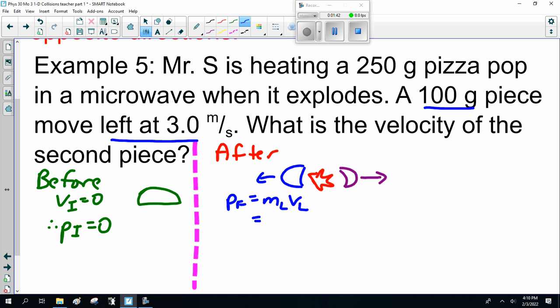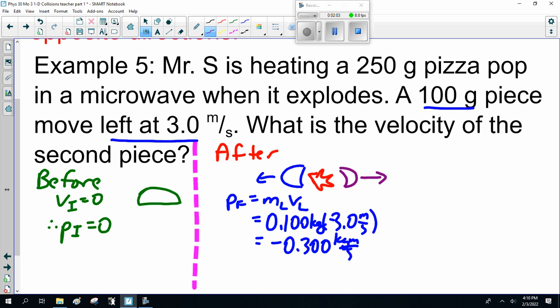Now this is 100 grams, 0.100 kilograms. And the velocity going left is 3.0 meters a second, but it's going left, so that's minus 3. So this is minus 0.30 kilogram meters per second.